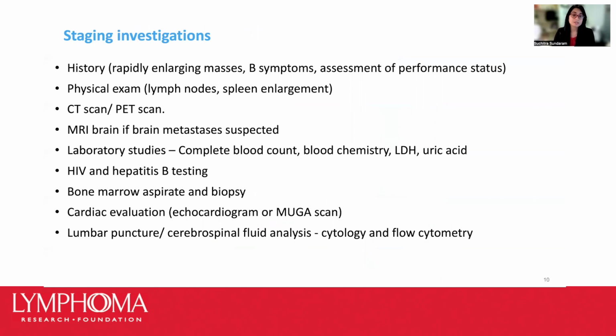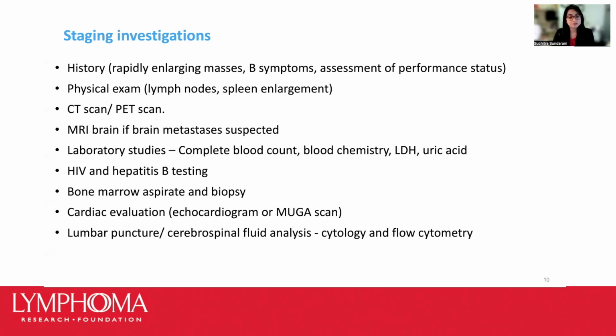We also assess the physical fitness of the patient, what we call the performance status, and look for underlying other medical conditions that may need to be considered while planning therapy. We perform a thorough physical examination, looking for lymph nodes or other swelling in the body. Typically, in terms of imaging, we get a CT scan or try to get a PET scan when possible. We have a low threshold to perform an MRI of the brain, especially if patients present with symptoms of nervous system involvement. We also perform some blood tests, including markers of tumor lysis.